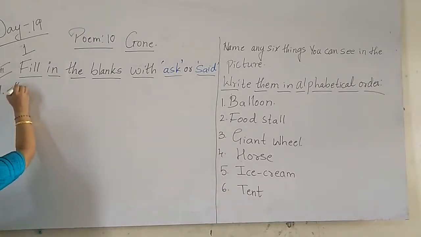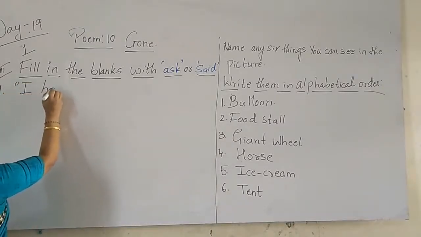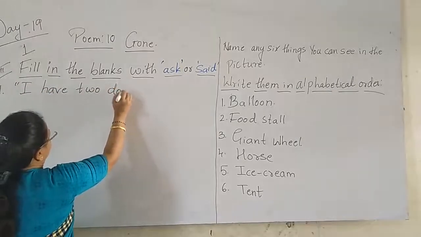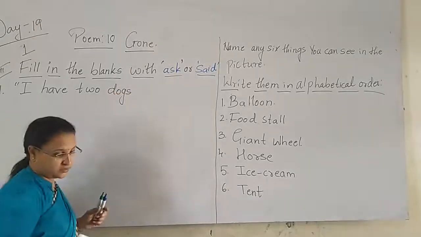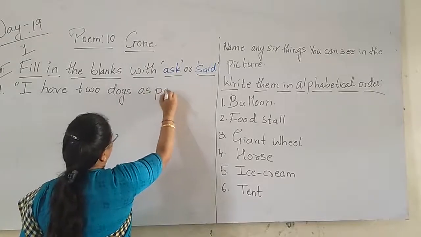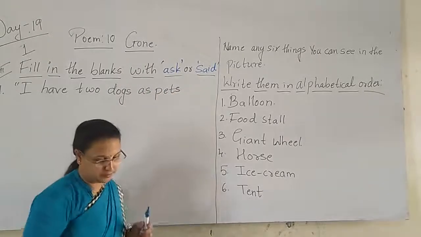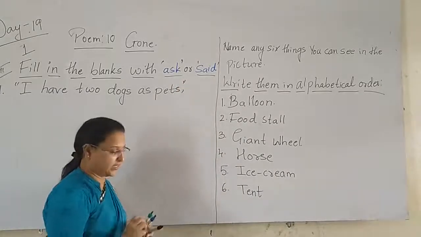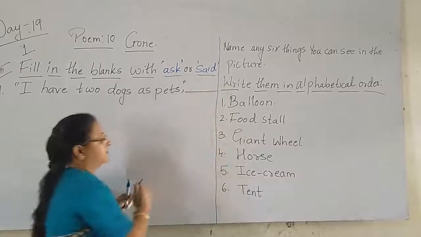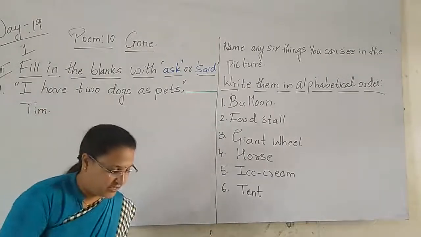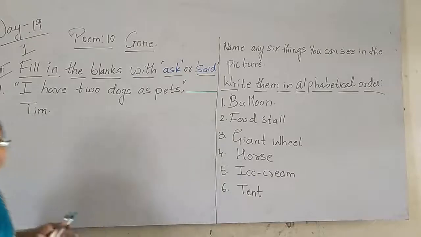First one is what here? I have 2 dogs as pet. That is open inverted comma. Then next is dash Tim. I will explain you children. Next one. When I don't understand something.